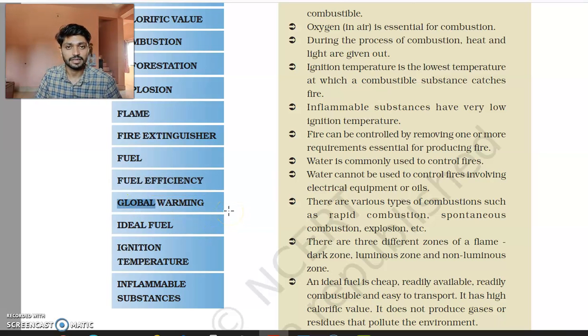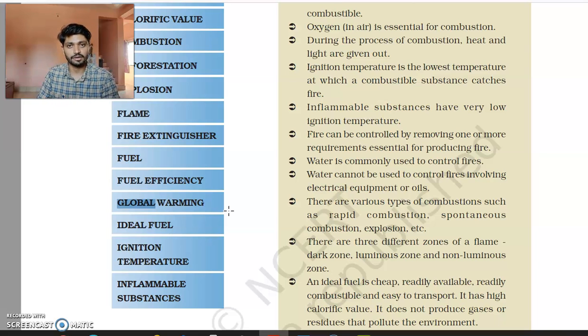Global warming. Again, carbon dioxide is a gas responsible for global warming. The entire temperature of the earth has risen by 2 to 3 degrees over the last 5 to 6 years. The reason is that we have lots of gases exhausted from vehicles like scooters or cars. Everyone has cars, everyone has scooters. If we have to go out of the house, we do not use a cycle, we do not use our legs, we use a scooter, a motorcycle, a bike, a car. So all these things create a lot of pollutants.